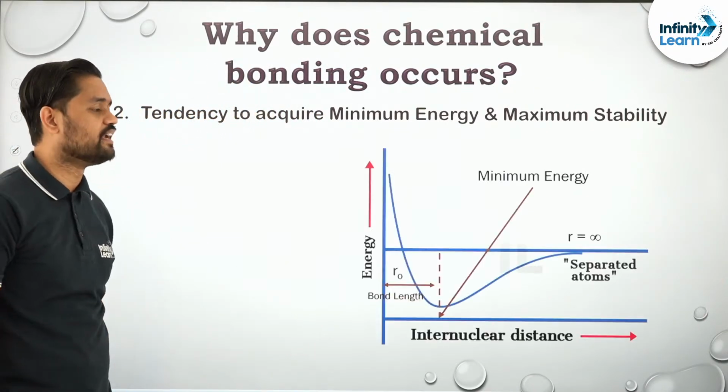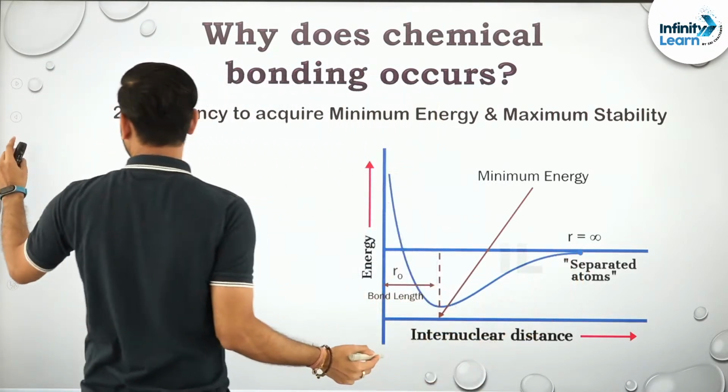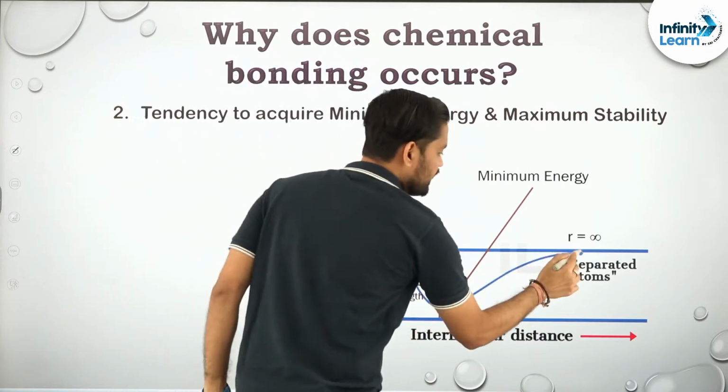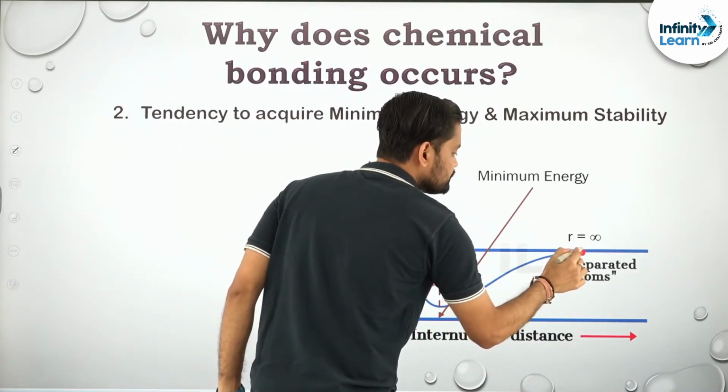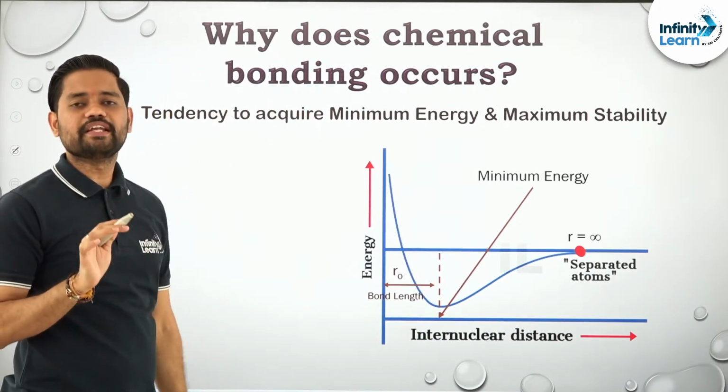Okay, and this is the graph. If we see at an infinite distance, okay, here at an infinite distance, potential energy is approximately equal to 0.